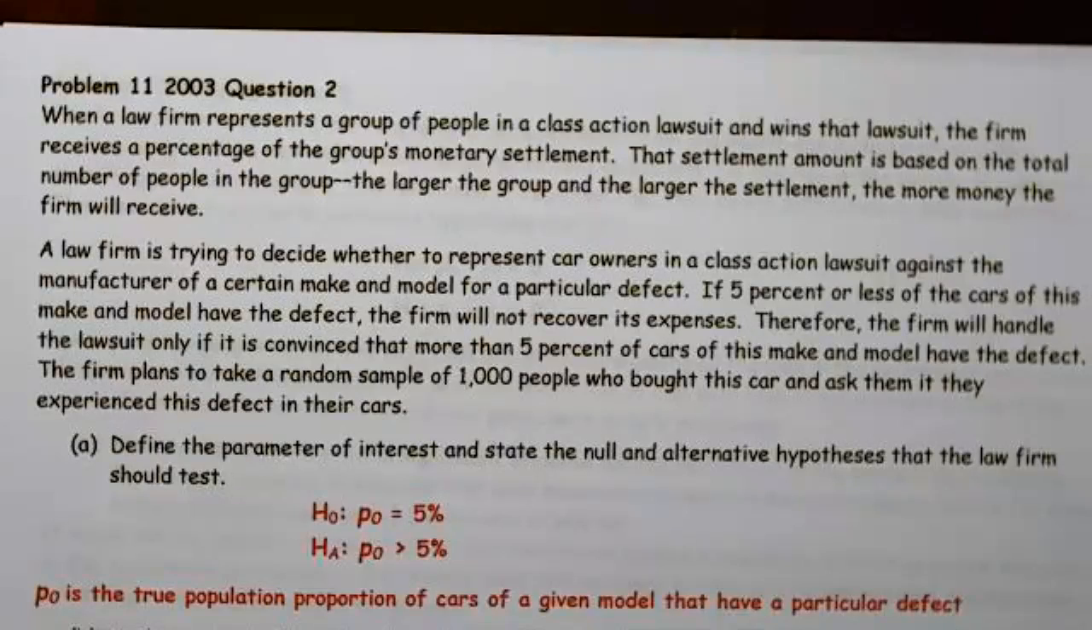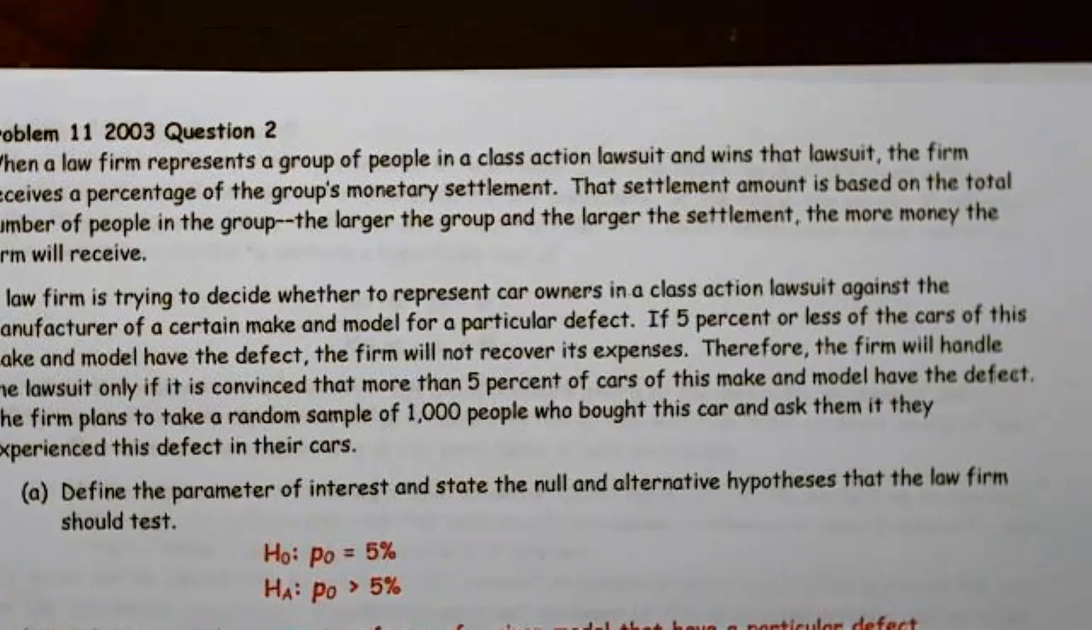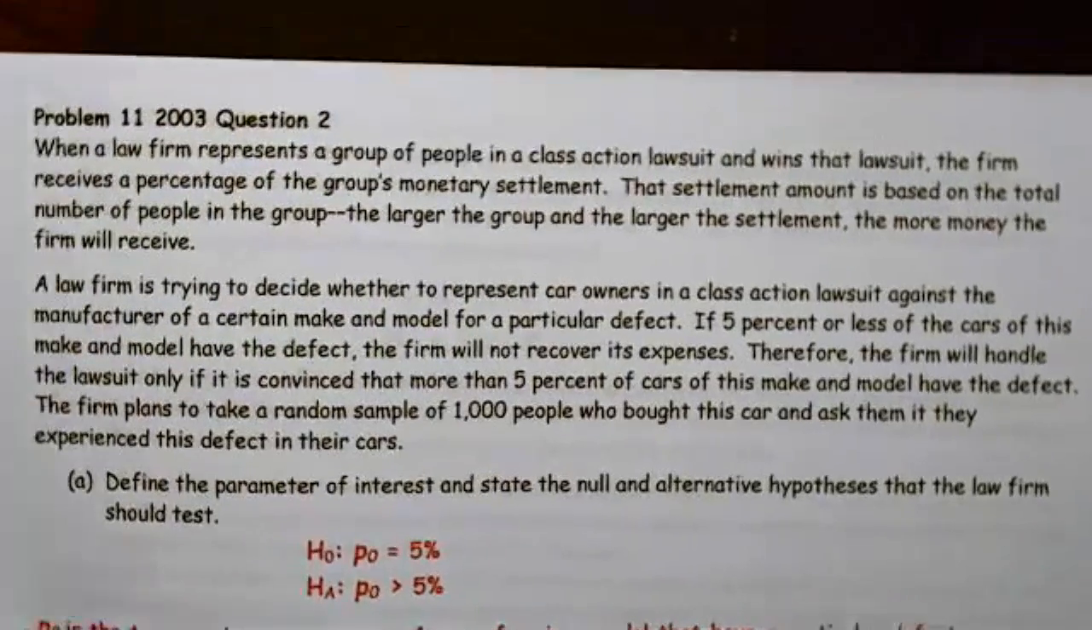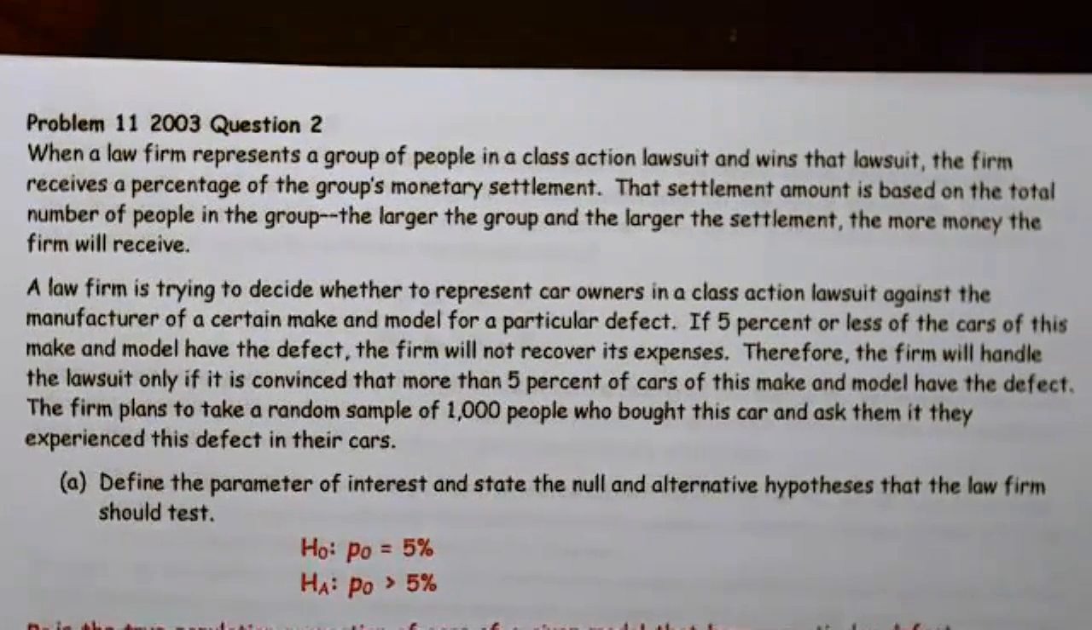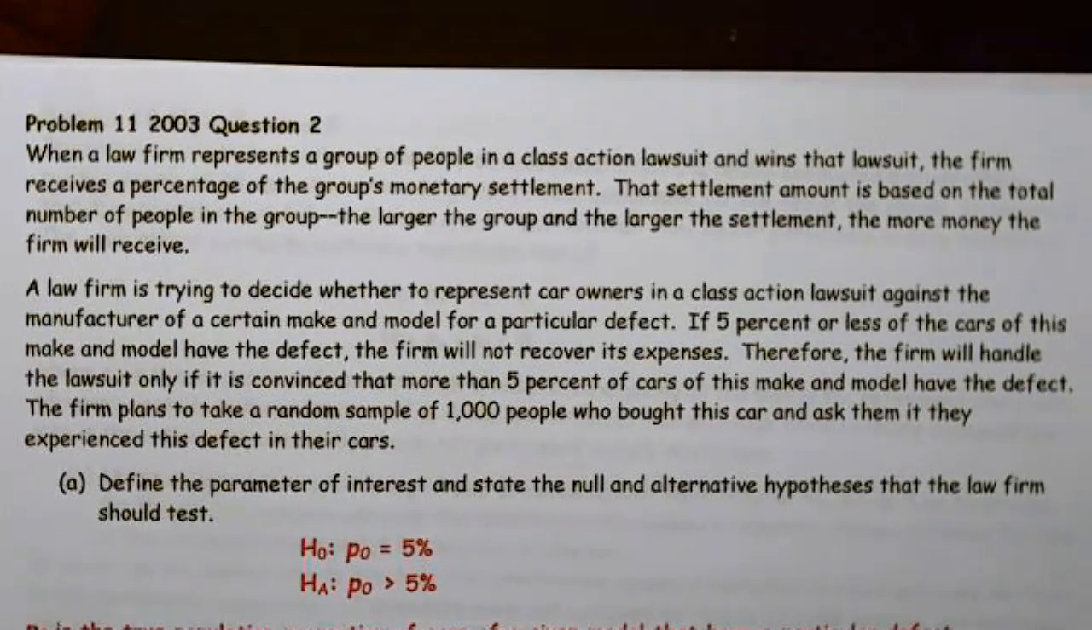So problem 11, 2003, question 2. This is one we've done before. Most of these you've seen before because they're good problems. When a law firm represents a group of people in a class action lawsuit and wins that lawsuit, the firm receives a percentage of the group's monetary settlement. That settlement amount is based on the total number of people in the group. The larger the group and the larger the settlement, the more the firm will receive.